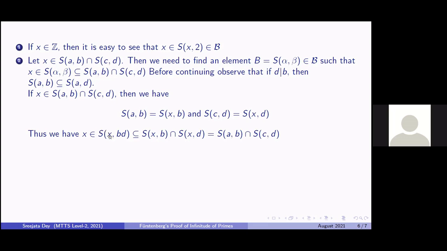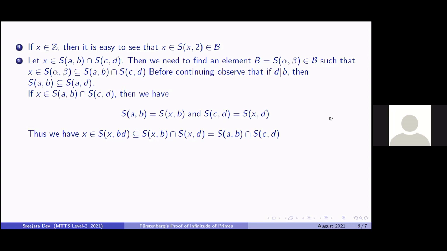So what have we found? It seems we have found our desired alpha and beta. Your alpha is x and beta is bd. Now since b and d are greater than 1, bd is also greater than 1. So S_{x,bd} indeed belongs to script B, and we have found this set. So our second criterion has also been met.